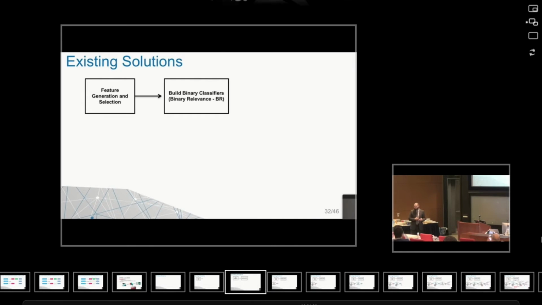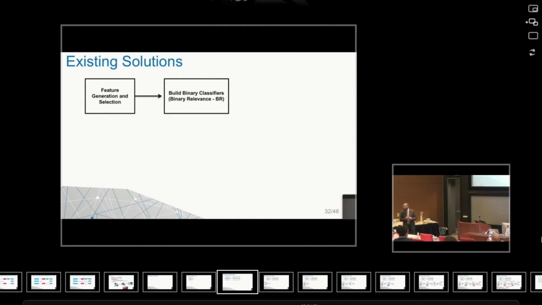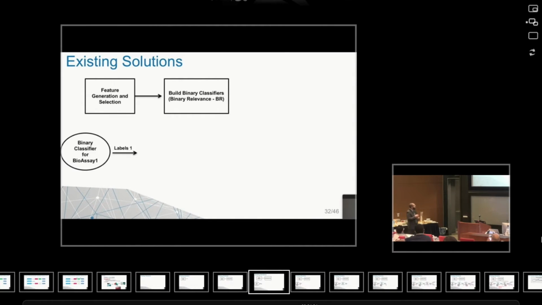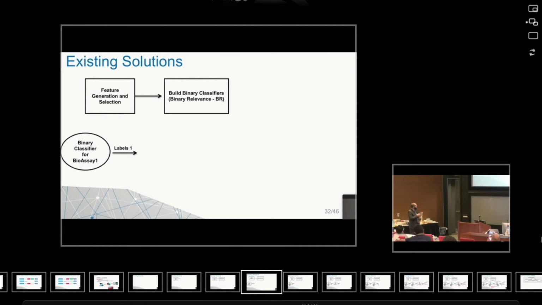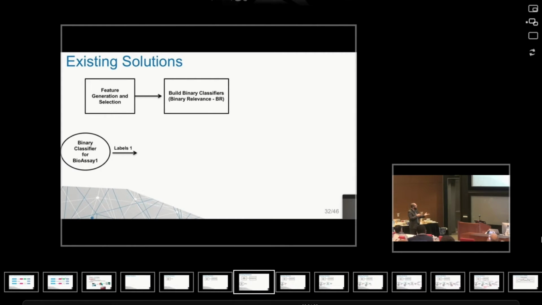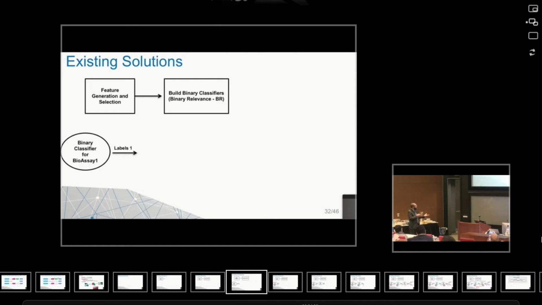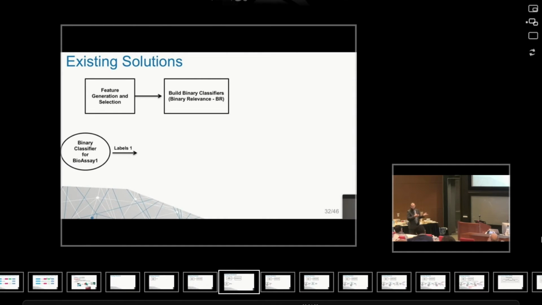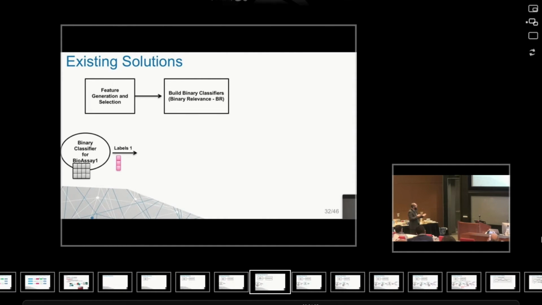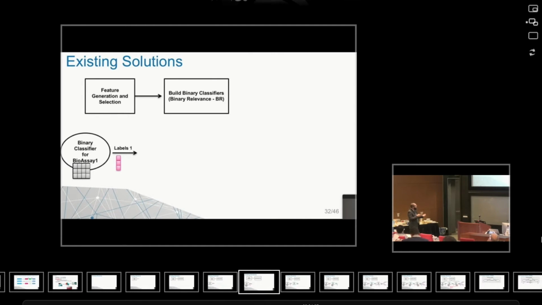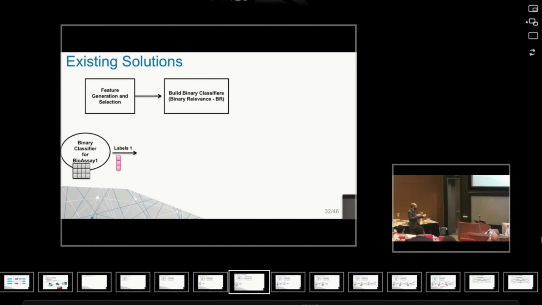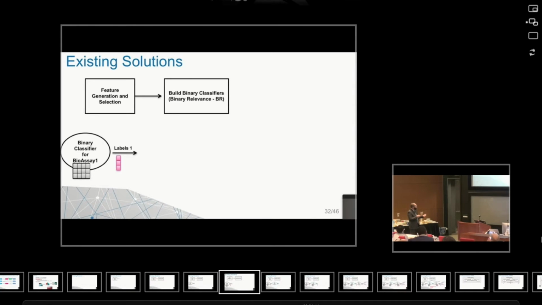Now, another way to do it, where we can exploit the correlations, is called classifier chains. In classifier chains, we will choose the first data set, and we will build, again, a normal classifier for that data set. So I'll have this data set and the target labels, try to build a model to predict these labels, and assign the predictions for these samples.